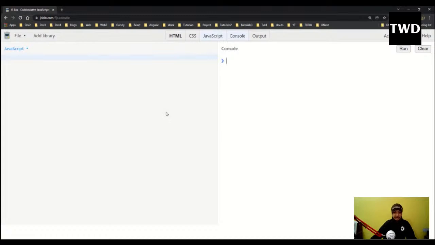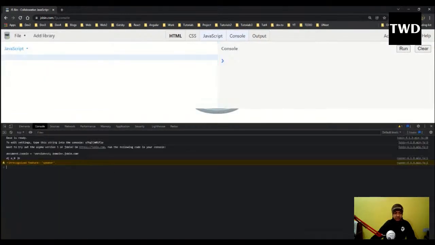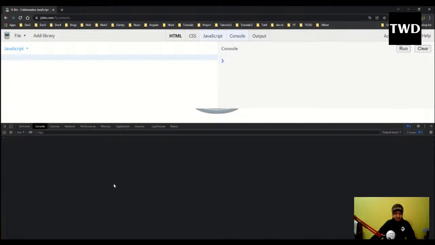You can do everything in this, HTML, CSS, and JavaScript, and JavaScript output we generally see in the console. We'll be able to see it here. Okay, so let's get started. This console is shown here.